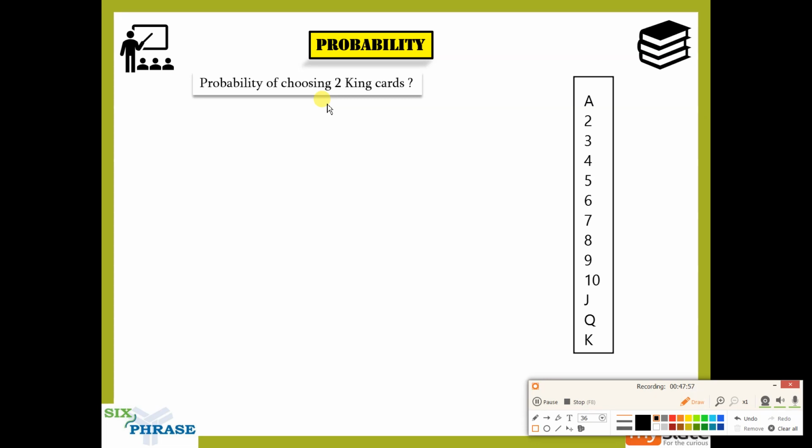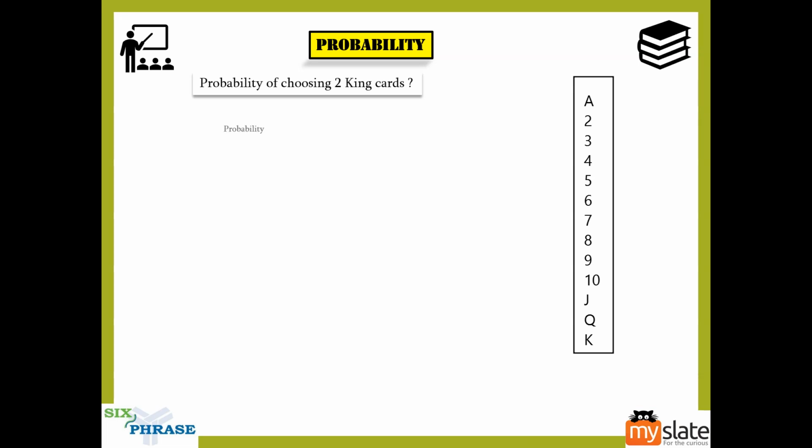Now, again the formula: probability is equal to favorable by total, okay? So do not change this. But what is the total number of events? There are totally how many cards? 52. Out of the 52, how many are you choosing? Two, right? Because we have to find the probability of choosing two king cards. So out of 52 you are going to choose two. So the total number of events is not 52, it is 52C2, okay?